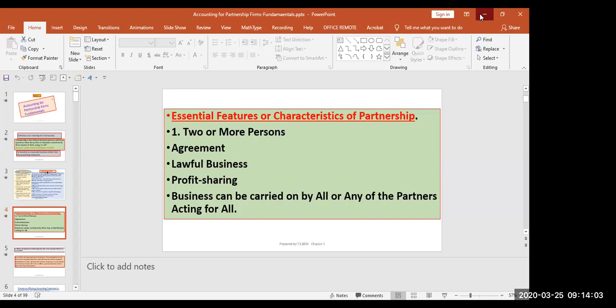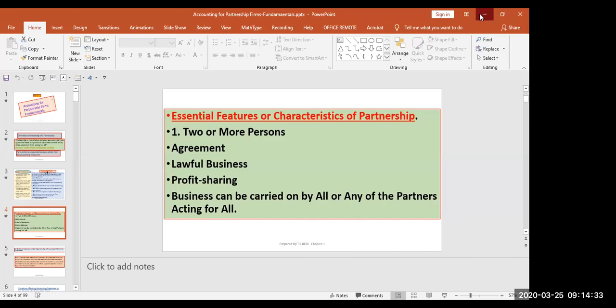Next essential features of a partnership. One is two or more person should be there. One person cannot make a partnership deed. So two or more person should be there. There should be an agreement. Agreement means partnership deed. Then lawful business you can do. Unlawful business means there is no partnership. Then profit sharing ratio must be given. Business can be carried on by all or any of the partners acting for all.